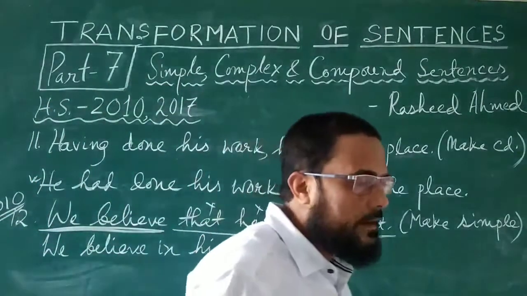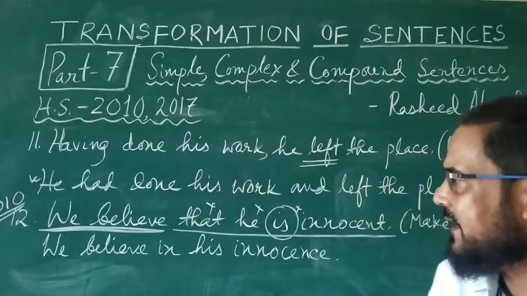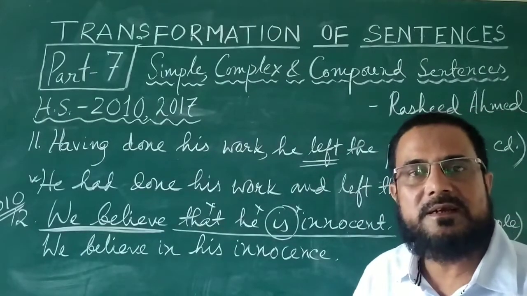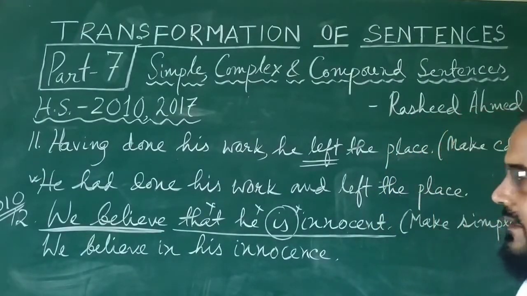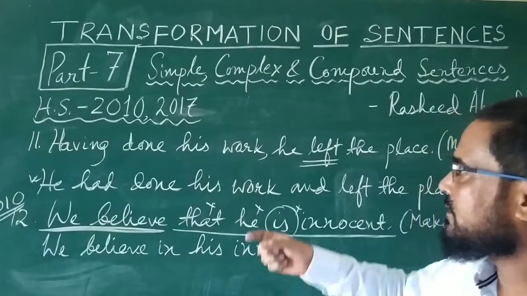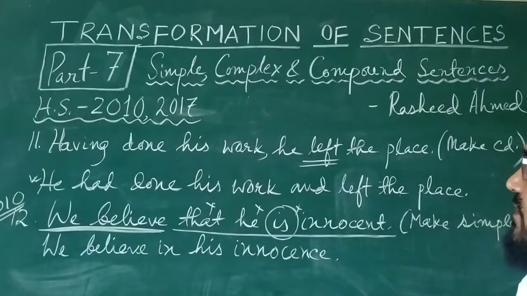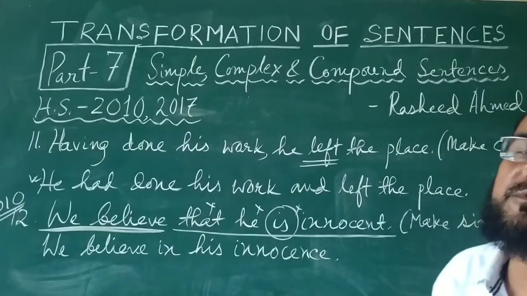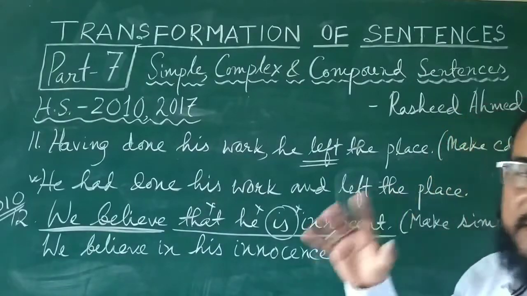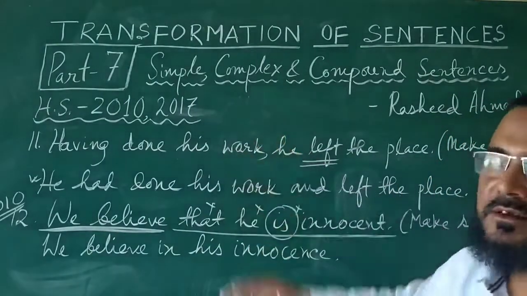That is simple. If you want to make it compound, then you can say: he is innocent and we believe this. That can be the compound sentence. So this is up to number 12. These are the questions that came in different years from 2004 to 2010, including this one that came in 2017 also,